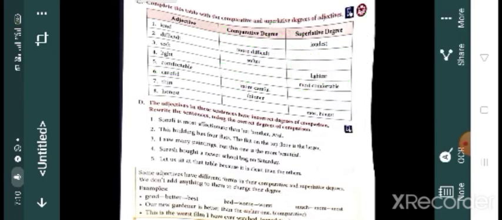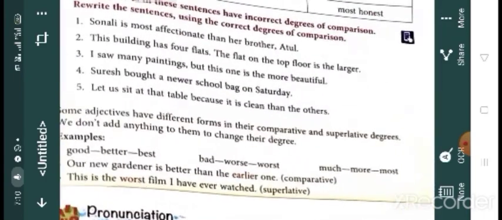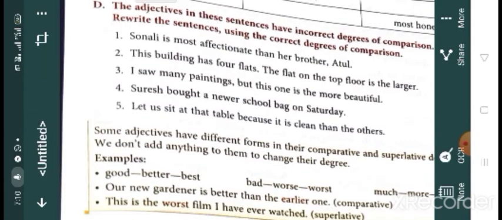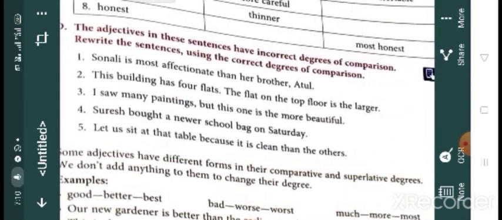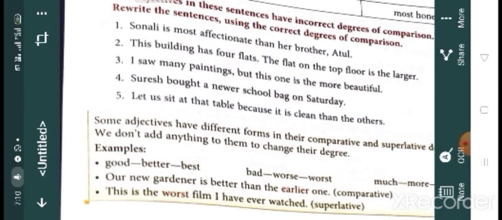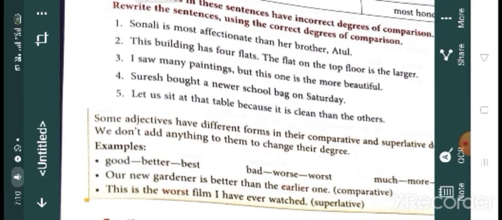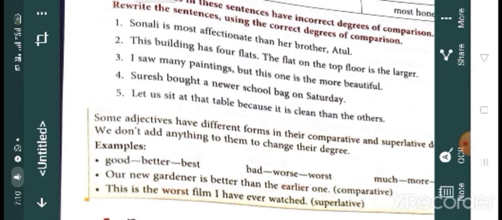Okay. Then one more exercise is given there. The adjectives used in these sentences have incorrect degrees of comparison. So you have to rewrite the sentences using the correct degrees of comparison. Sonali is most affectionate than her brother Adul. Here Sonali and Adul are being compared.